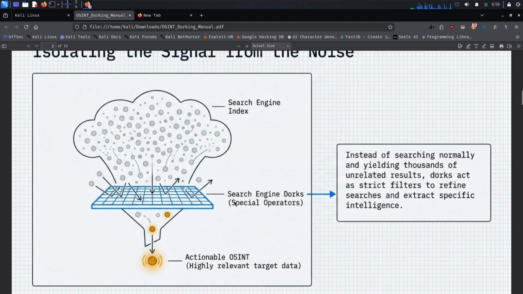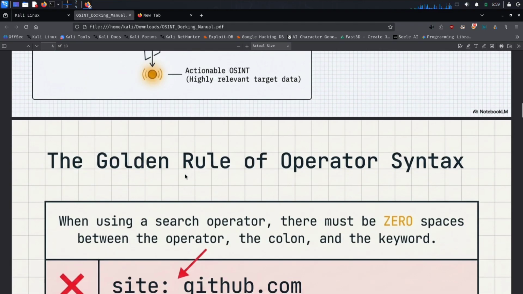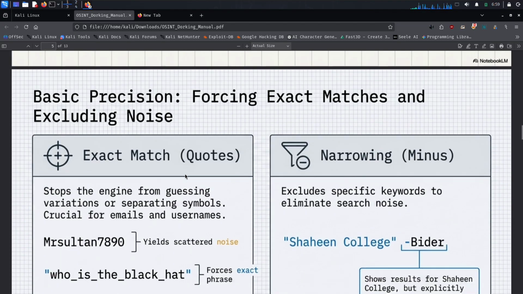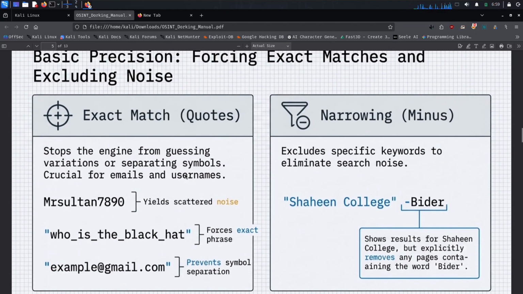First dork, using quotes, quotation marks. Our first and one of the most important dorking techniques is using quotation marks. Let's understand how it works. Normally, when we search something on a search engine, we type the keywords without quotes. For example, Musultan 7890. The search engine may return a lot of unrelated or noisy results because it searches for individual words and possible variations. But when we use quotes,